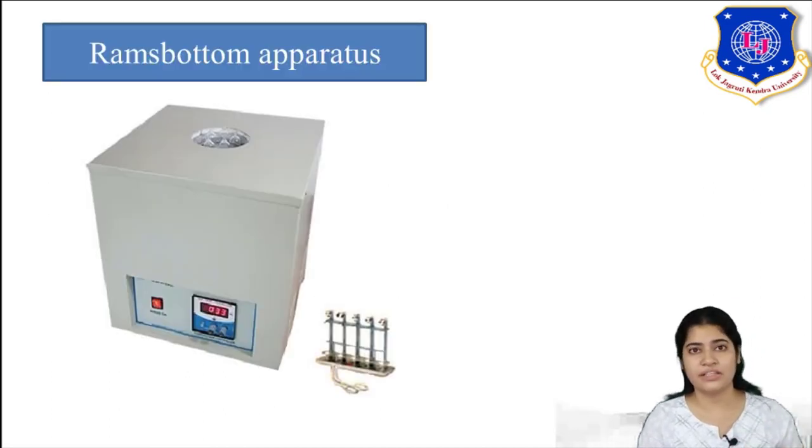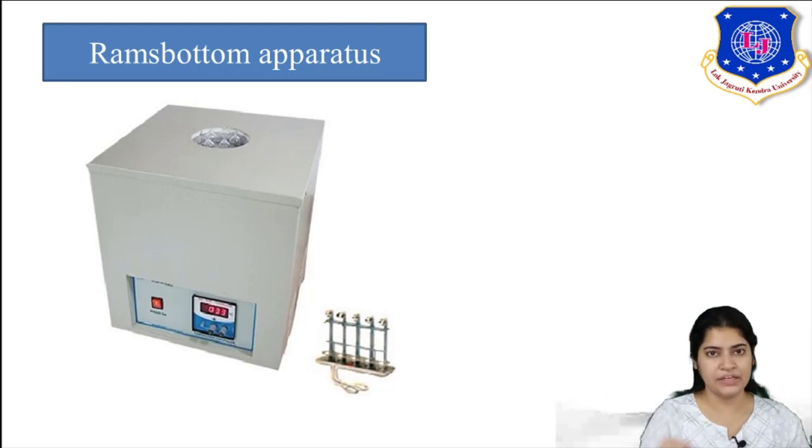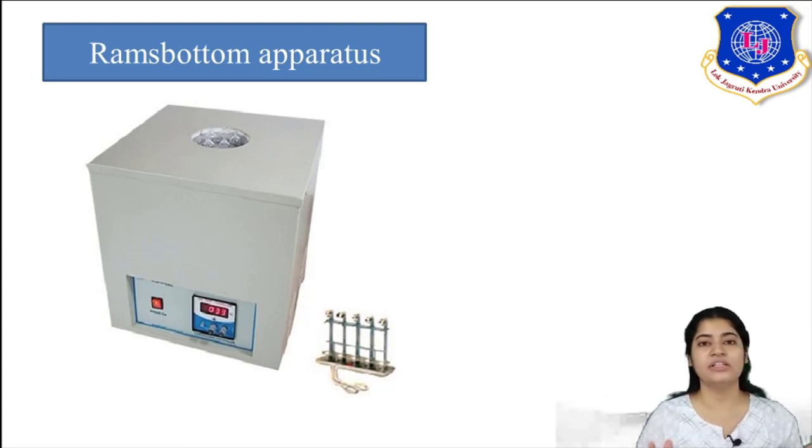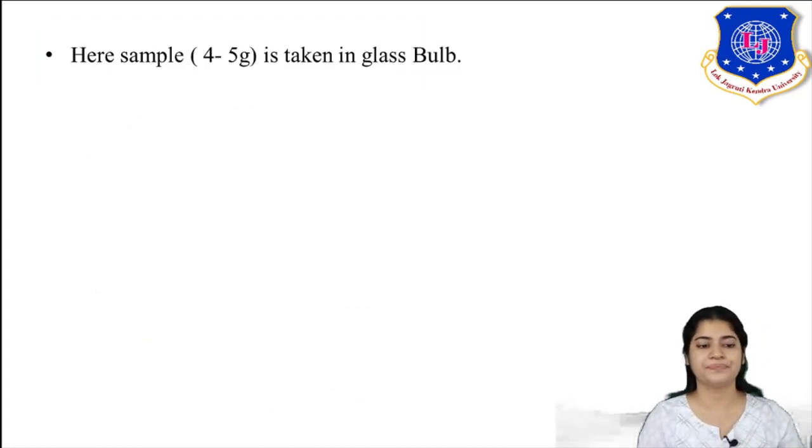The next method is the Ramsbottom method. You can see the Ramsbottom apparatus, and adjacent to it are the small glass bulbs in which you take your sample and keep it in your apparatus. This is an insulated apparatus and the heating is electrical. The electric coil heats it. The temperature up to which this apparatus can work is up to 600 degrees Celsius. So you can see how high the temperature is.